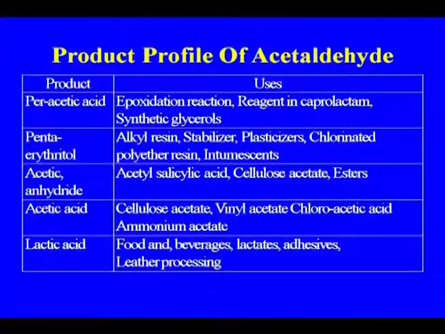They are used for making of the agrochemicals. And then the chloraldehydes that are being used in insecticide, fungicide, disinfectants, acetal, paraldehyde, rubber accelerator, antioxidant, and in the dye stuff industry, peracetic acid, epoxidation reaction reagent in the caprolactam, then the synthetic glycerols, pentaerythritol, acetic anhydride, acetyl salicylic acid, cellulose esters, acetic acid, lactic acid.